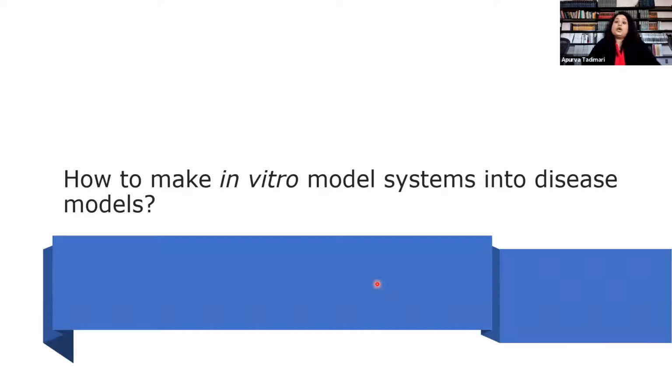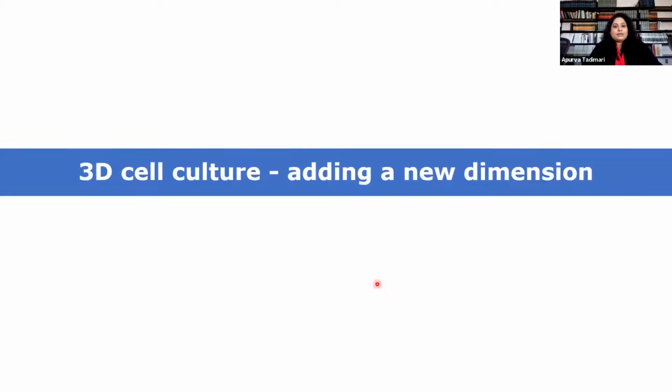So how can we overcome these shortcomings, and how can we make an in vitro system into a disease model? We can do this by use of the 3D cell culture system, which can literally add a new dimension to this 2D in vitro cell culture system.